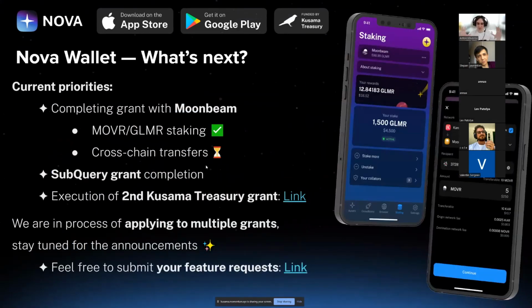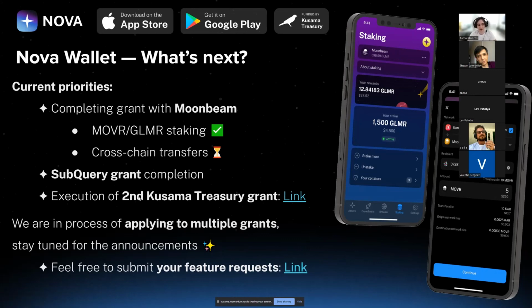And regarding the overall roadmap, our current priority is to complete the grant with the Moonbeam. We presented the MOVR and GLMR staking today, right? So everything works. We're planning to roll out this update next week. And the last and final part of the grant with the Moonbeam would be the cross-chain transfers, right? That would include, as I mentioned, the cross-chain transfers between Moonbeam and Moonriver networks and all the others.